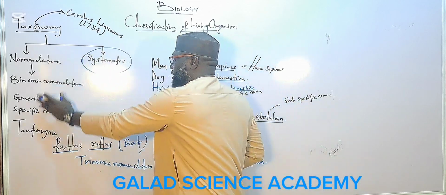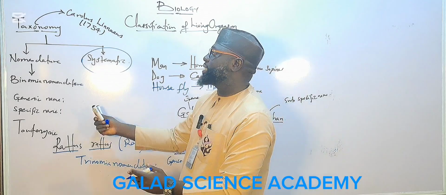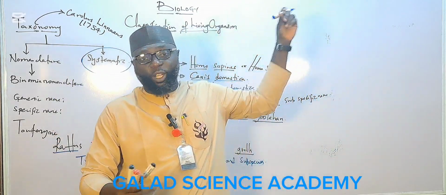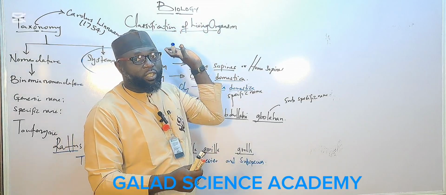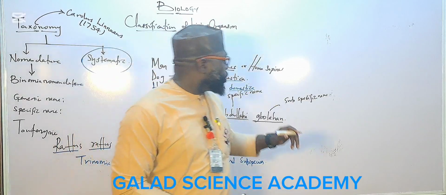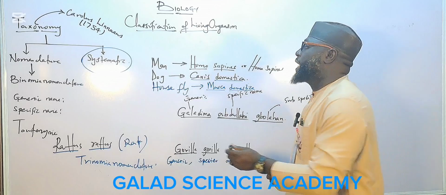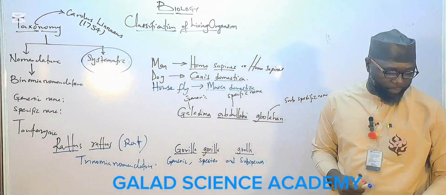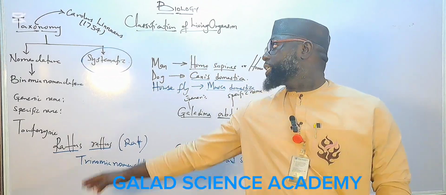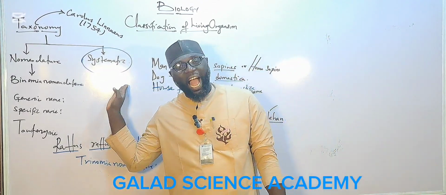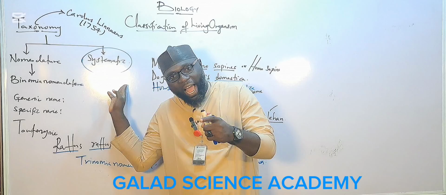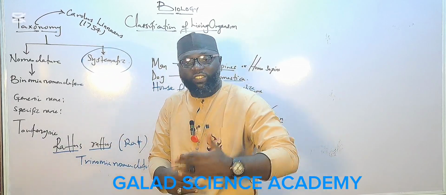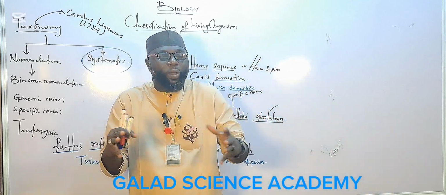All these, systematics and taxonomy, we have in a book written by a Swedish botanist, Carl van Linnaeus. So the next thing is to look at systematics. Systematics can be defined as the study of diversity of living things and evolutionary relationship among them.